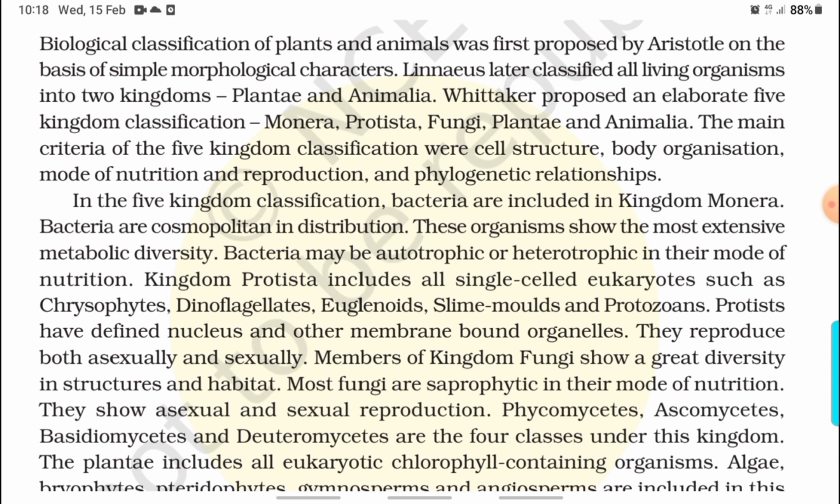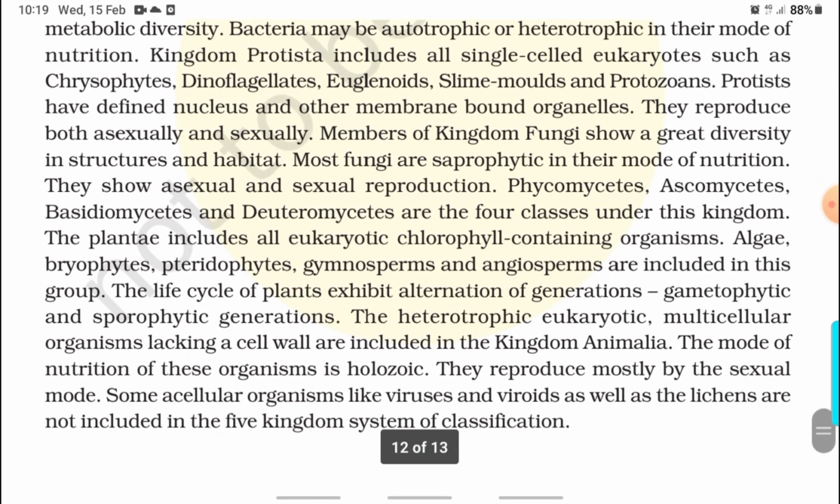Bacteria are cosmopolitan in distribution. These organisms show the most extensive metabolic diversity. Bacteria may be autotrophic or heterotrophic in their mode of nutrition. Kingdom Protista includes all single-celled eukaryotes such as chrysophytes, dinoflagellates, euglenoids, slime molds, and protozoans. Protists have a well-defined nucleus and other membrane-bound organelles. They reproduce both asexually and sexually.